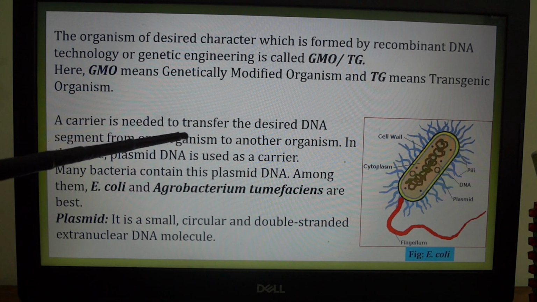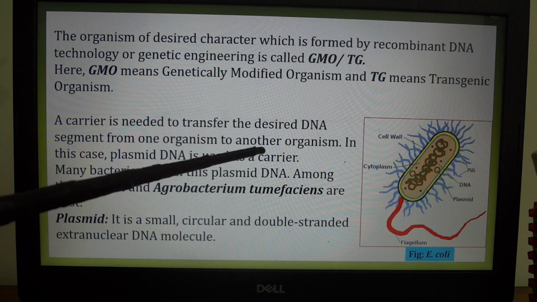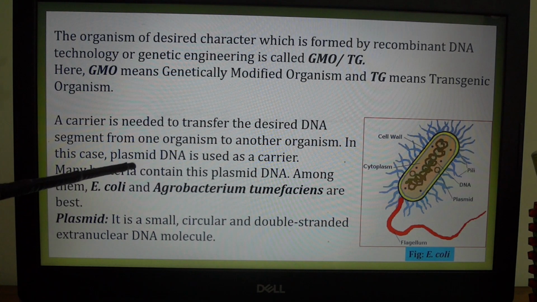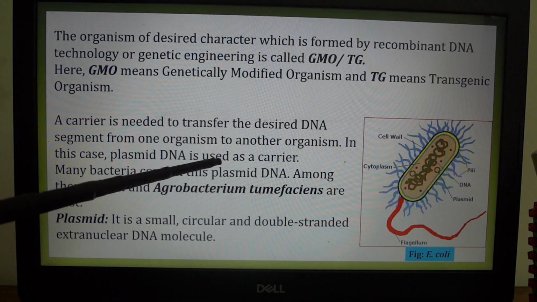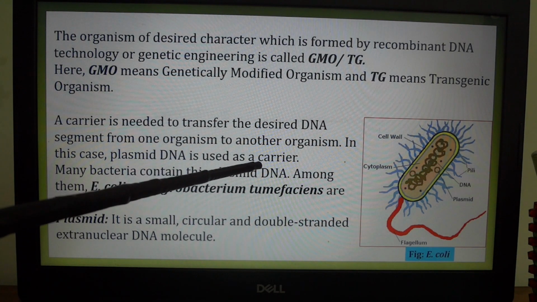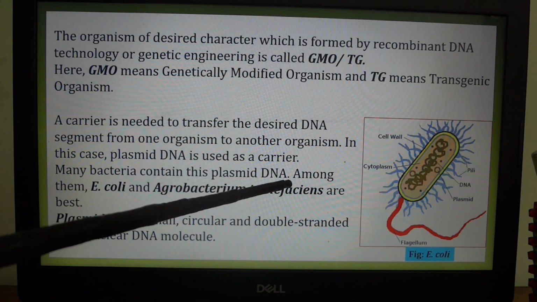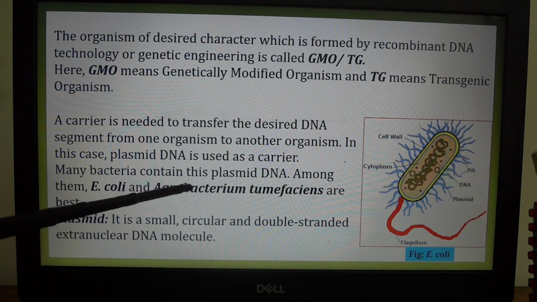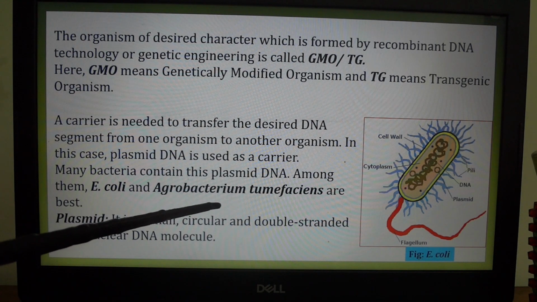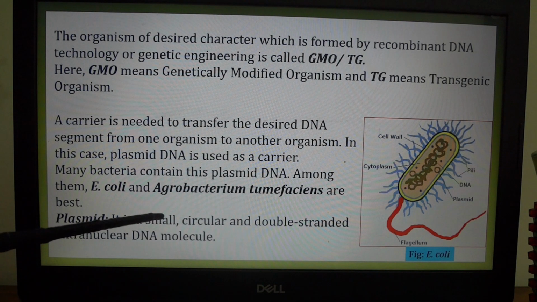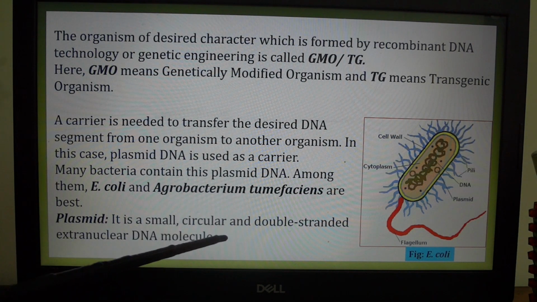A carrier is needed to transfer the desired DNA segment from one organism to another organism. In this case, plasmid DNA is used as a carrier. It is exceptional DNA than normal DNA. Many bacteria contain this plasmid DNA. Among them, E. coli bacteria and Agrobacterium tumefaciens are best. Plasmid is a small circular and double-stranded extranuclear DNA molecule.